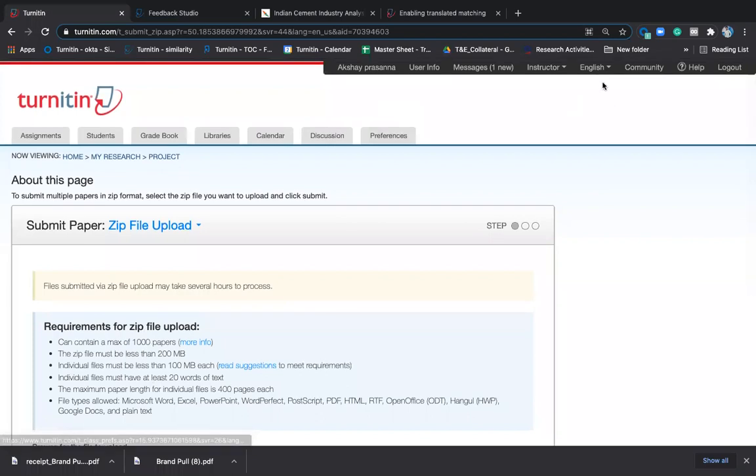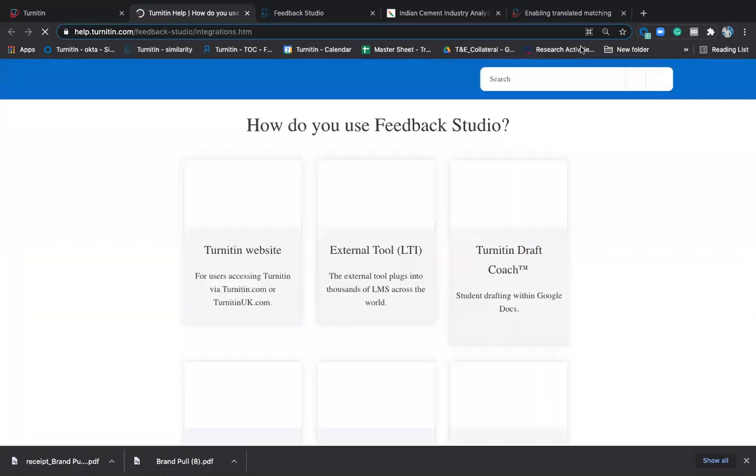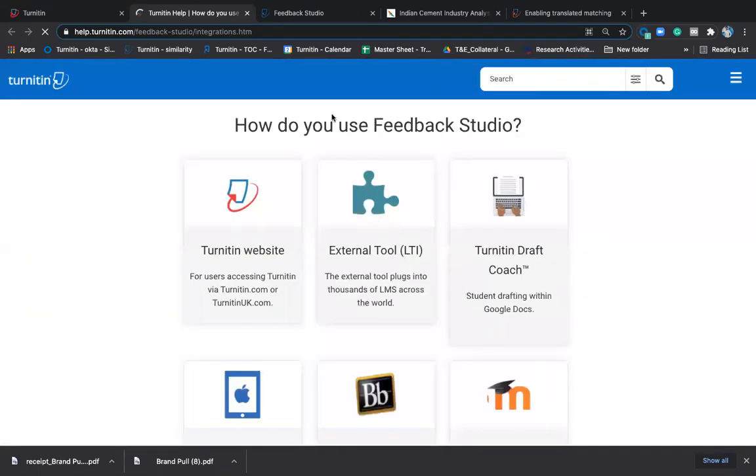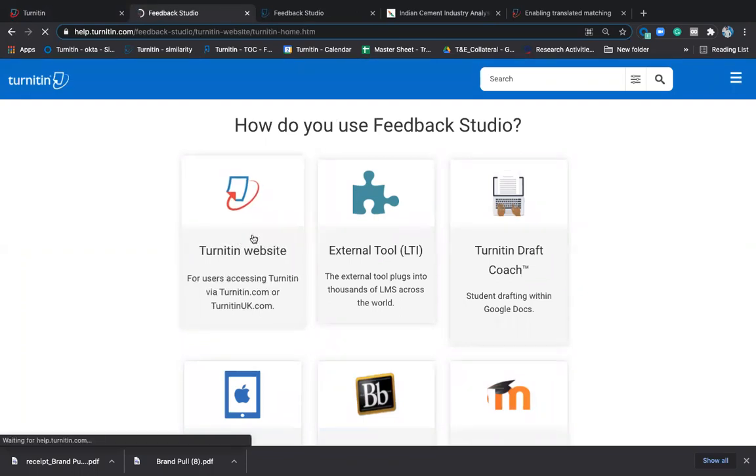So these are the things. Ultimately, there is a help section on the top right-hand side of the page. Go to this help section. If you have any queries or questions, this is the place you can get into, where there is the Turnitin website. You can click on this Turnitin website.